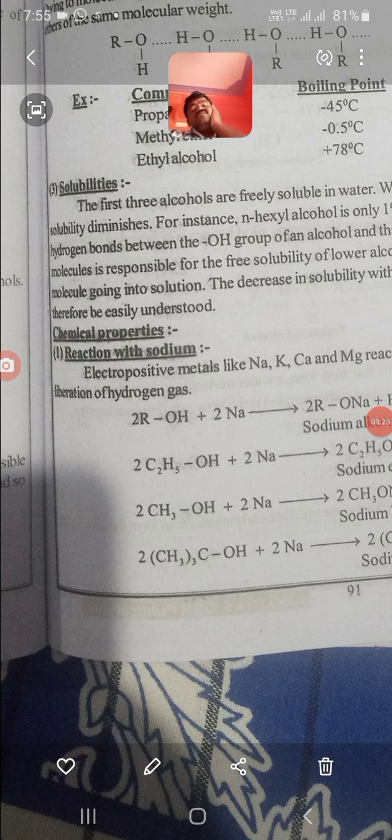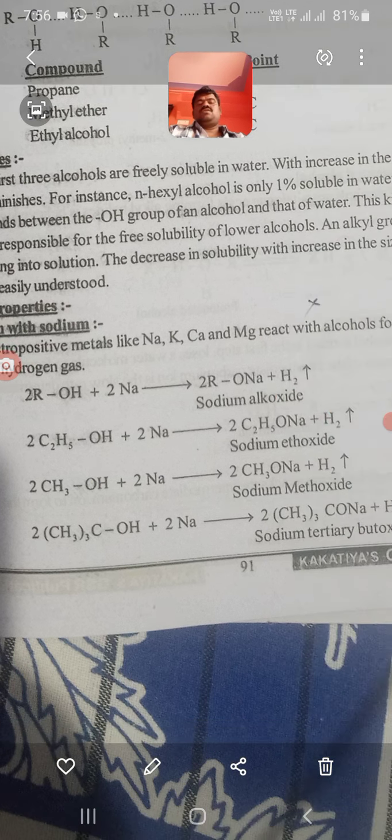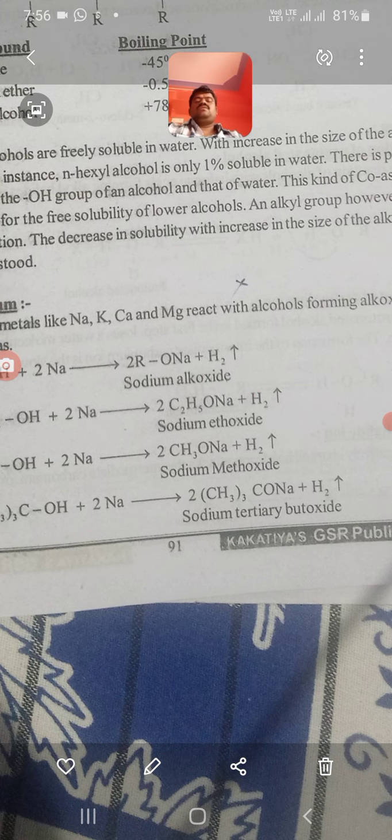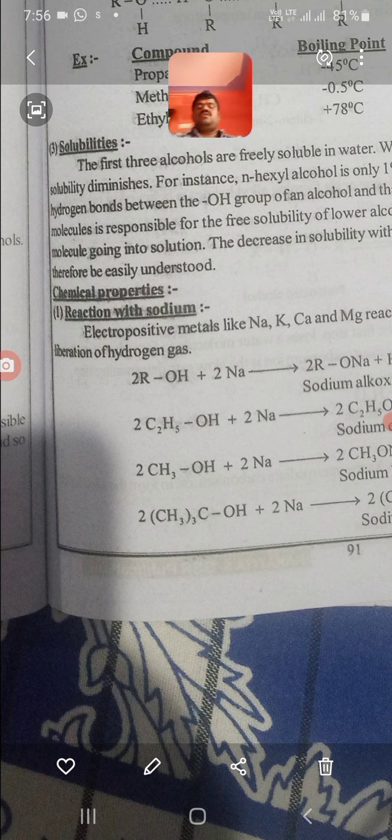Lower alcohols, meaning methyl alcohol, ethyl alcohol and propyl alcohol, are more soluble in water. Higher alcohols are not soluble in water.